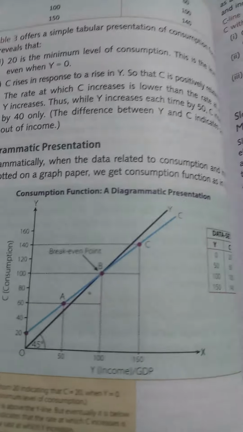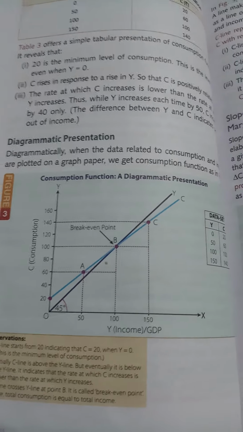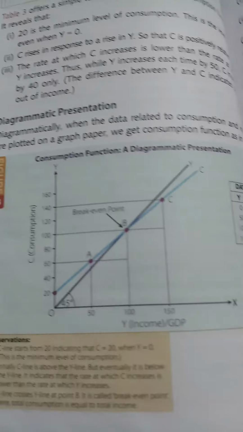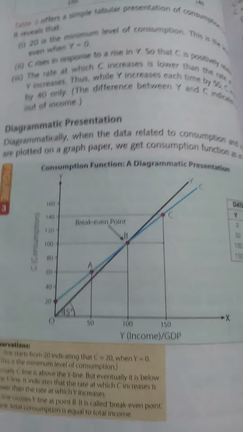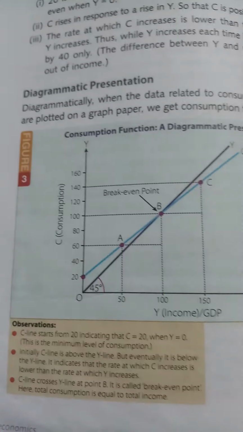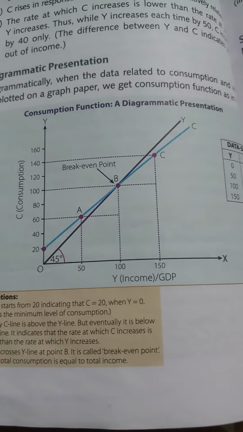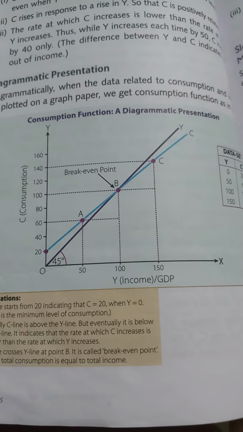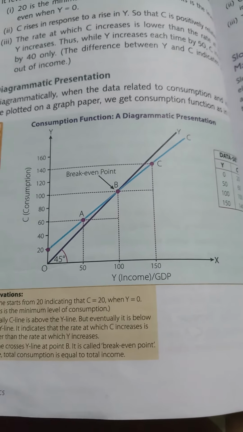Now that we are done with the break-even point, let's understand the left hand portion, that is the portion before the break-even point. You can see very clearly that the consumption line, the blue line, is above the income line, the violet line.